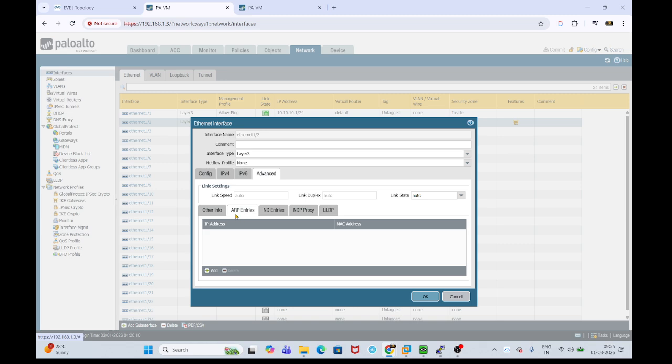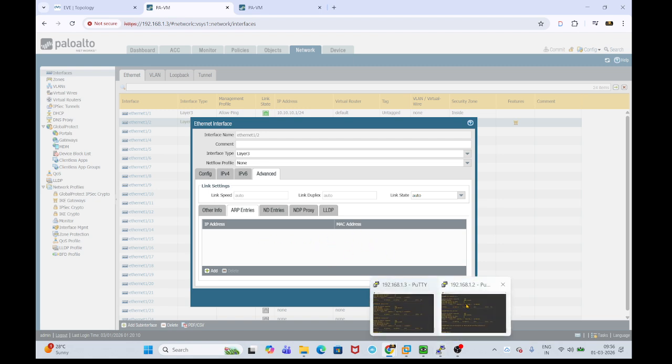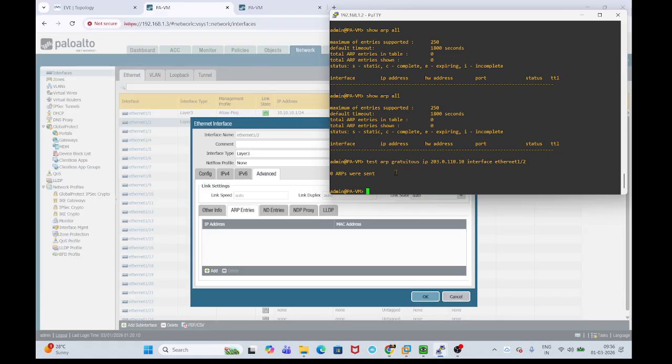In the ARP entry you have to mention the other side's IP and the MAC address, because we are populating the MAC address manually here. So you need to mention the IP and that particular MAC address. How can you know the MAC address? We have already taken the show interface Ethernet 1/2 output on my peer side firewall.